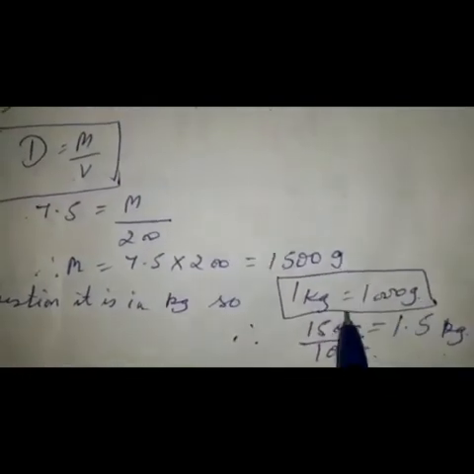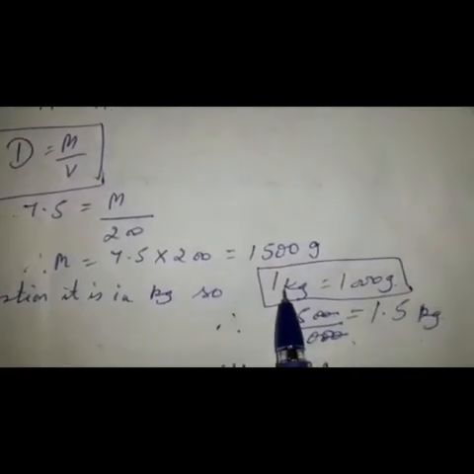But in the question it is given that you have to give the answer in kilogram. So 1 kg is equal to 1000 gram. So you are changing gram into kilogram. So you will divide. So it will come 1.5 kg.